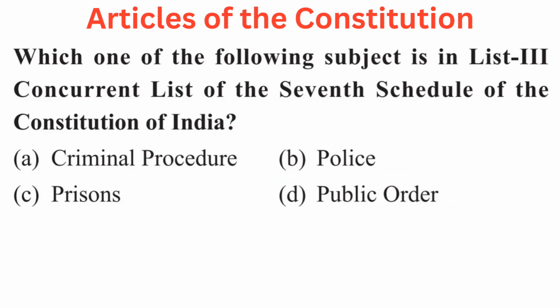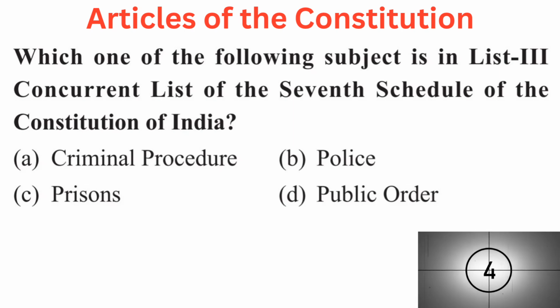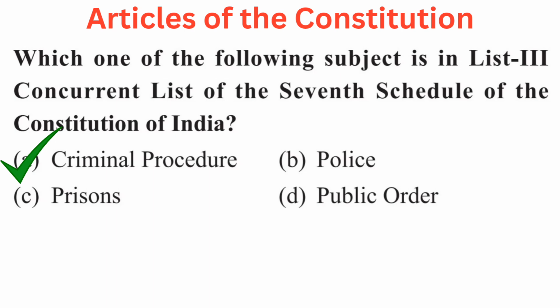Your question is, which one of the following subjects is in list 3, concurrent list of the 7th schedule of the Constitution of India? Your options are A. Criminal procedure, B. Police, C. Prisons, or D. Public order. Right answer is A. Criminal procedure.